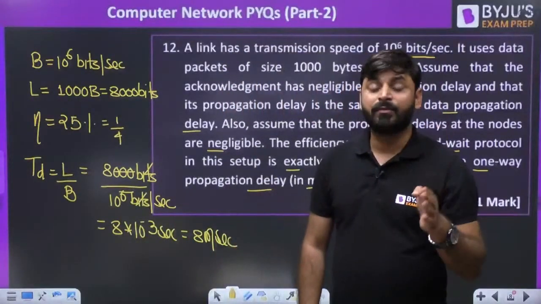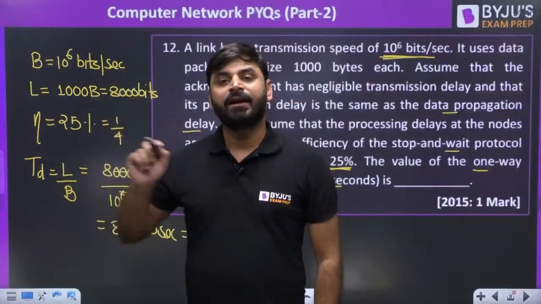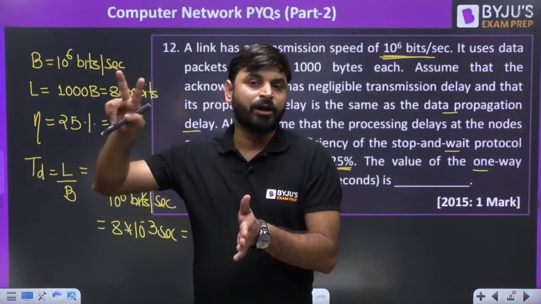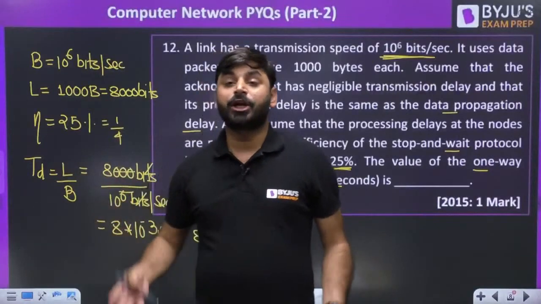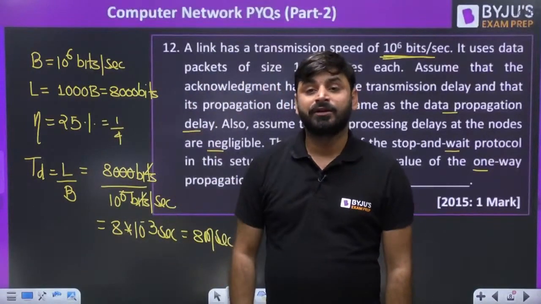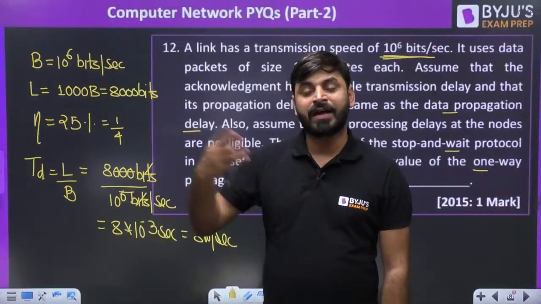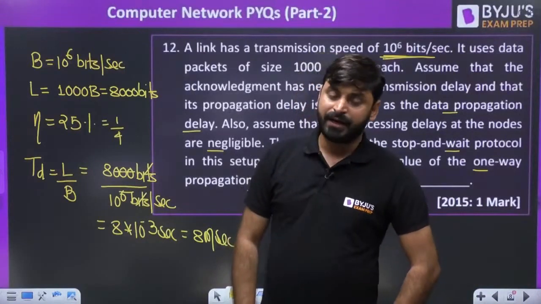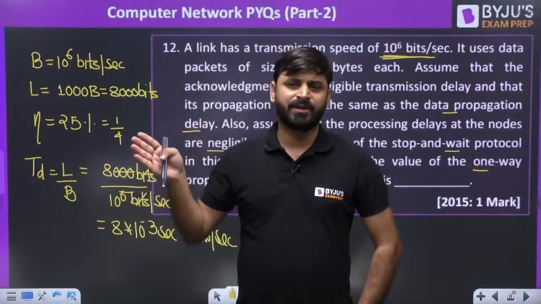If you apply 1/(1+2a), you are saying a means propagation delay divided by transmission delay. So in this formula you can substitute only two values, propagation delay and transmission delay. If the queuing delay is given in the question, where will you adjust it in this formula? Where will you adjust the processing delay, or the transmission delay of acknowledgement? So that's my suggestion, because most of the students remember this formula, efficiency 1/(1+2a).